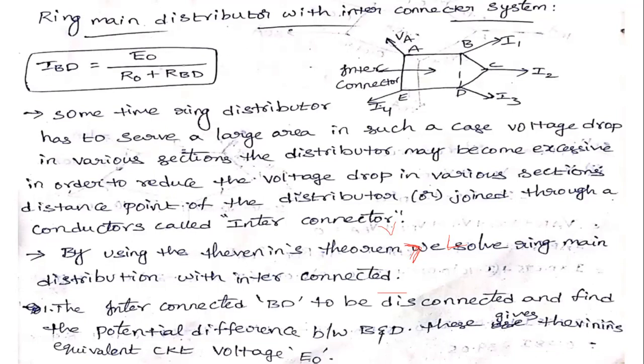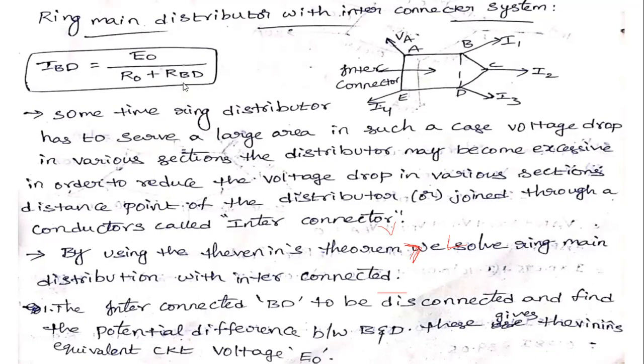In the first step we calculate the V Thevenin, that means the potential difference across the B to D points. In the second step, we calculate the R Thevenin resistance, viewed from the points B to D.